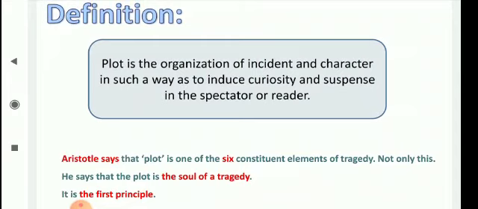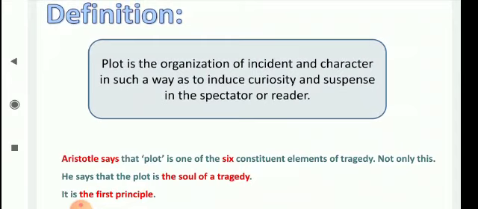Dear students, you see that there are two parts of this definition. First, what is a plot? And the second, what is the purpose of a plot? Now see, what is a plot? A plot is the organization of incident and characters. And what is the purpose of a plot? The purpose of a plot is to induce curiosity and suspense in the spectator or reader. Thus, with the help of these two segments, we make up the whole definition of a plot. That is, a plot is the organization of incident and characters in such a way as to induce curiosity and suspense in the spectator or reader.